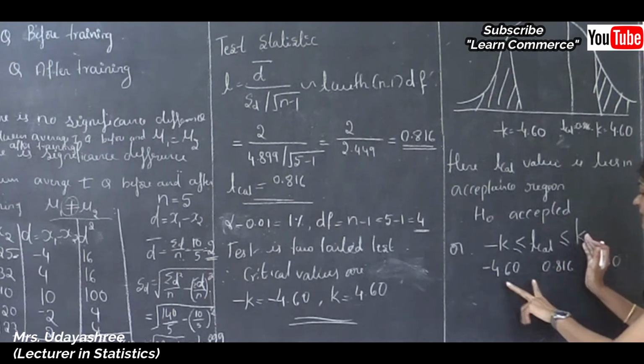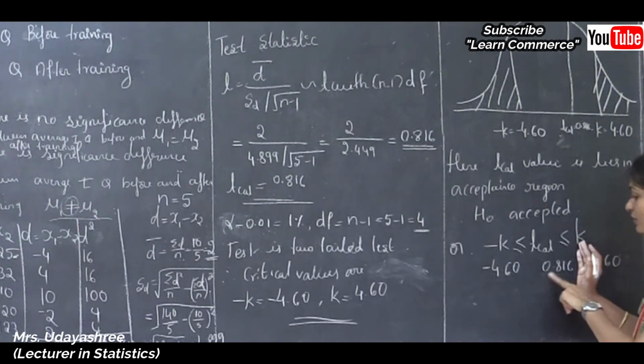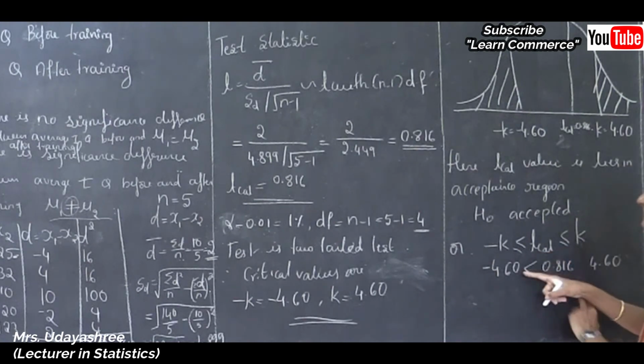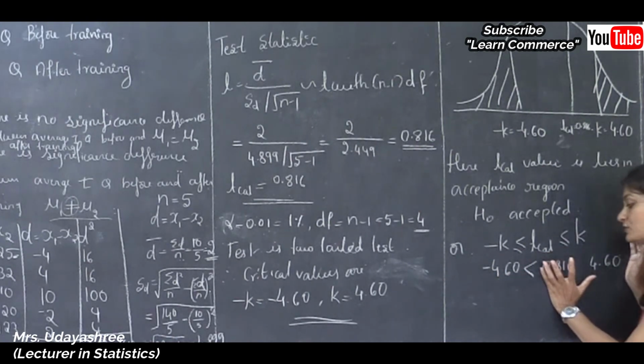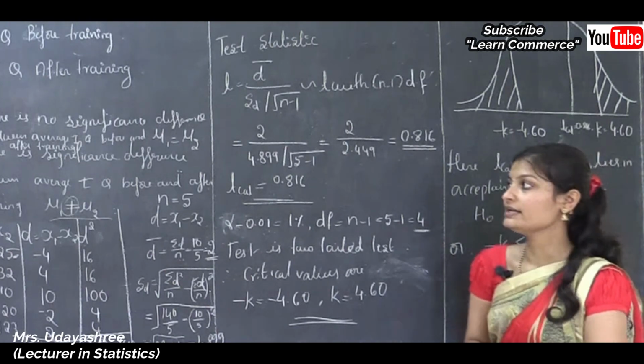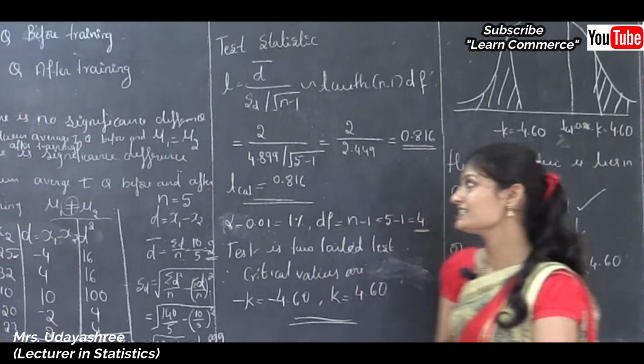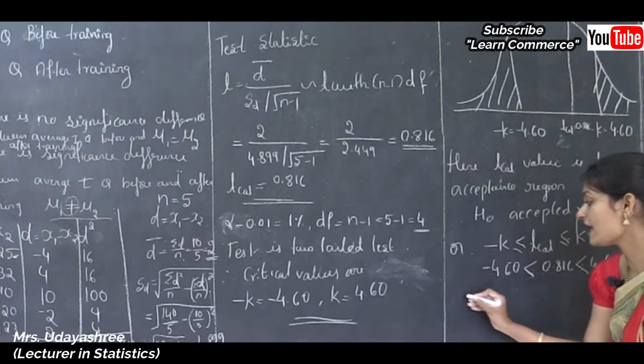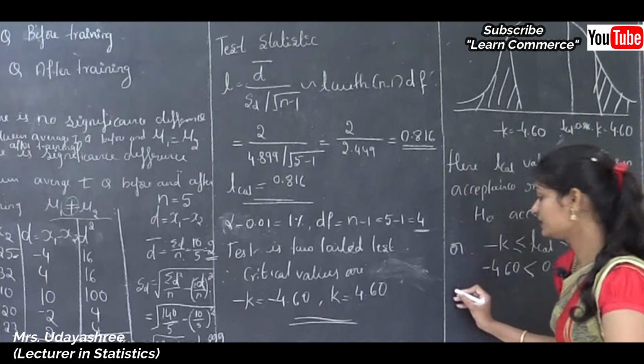See, first I will consider these two observations. Here 0.816 is greater than minus 4.60, and next I will consider these two observations. Here 4.60 is greater than 0.816. See here, the condition is satisfied. If the condition is satisfied, we can say H not accepted. If H not accepted, the conclusion is there is no significant difference between average IQ before and after training.